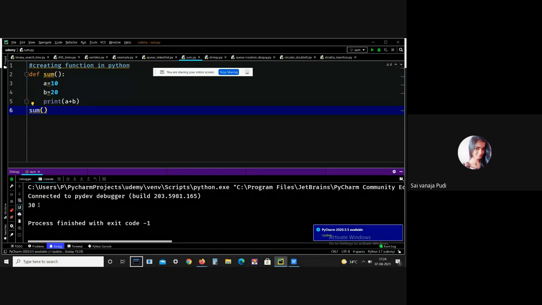And next one is the return statement. Generally, the return statement is used at the end of the function and returns the result of the function. If you want to return the result of the function, then you can use return. The return keyword terminates the function execution and transfers the result to where the function is called. Another thing is the return statement cannot be used outside of the function. Let me give an example.